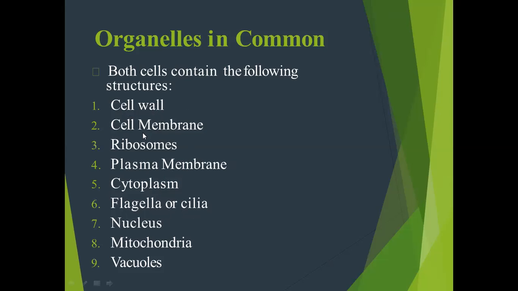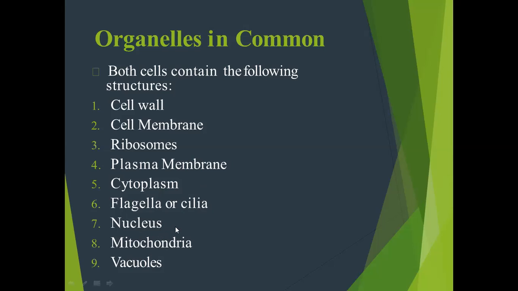Ribosome is also known as the protein synthesis apparatus. Cytoplasm is jelly-like structure which are present in the cell where the organelles are freely moved. Cilia and flagella help in the locomotion of this cell. These prokaryotic cells, they move with the help of the cilia and flagella.